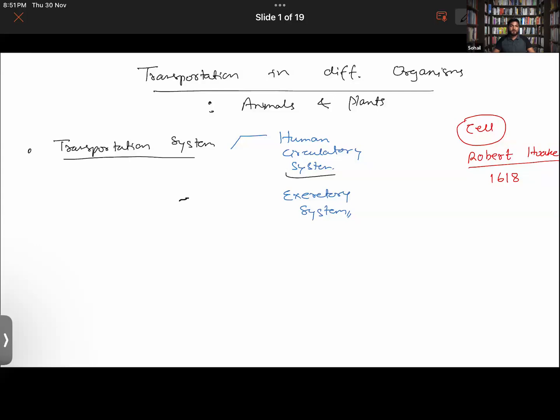Sir, liver also, right? I think so. Liver in the excretory system, no, the liver is not part of it. Oh, okay.